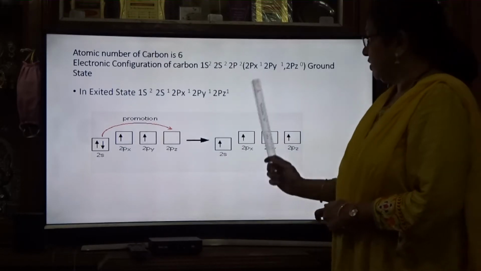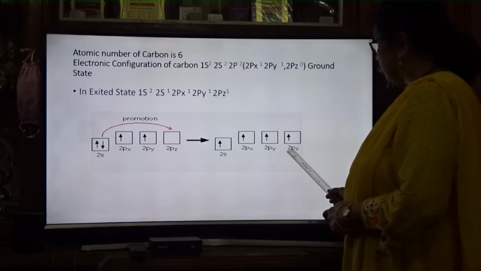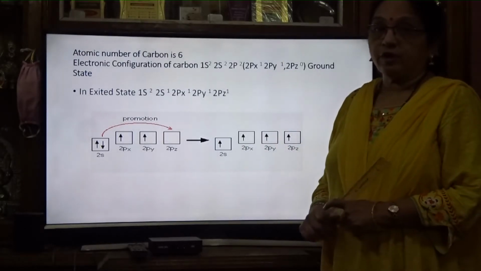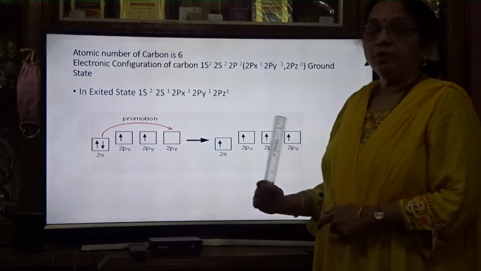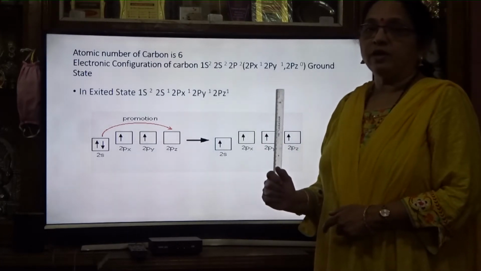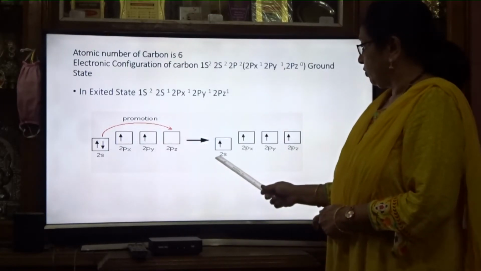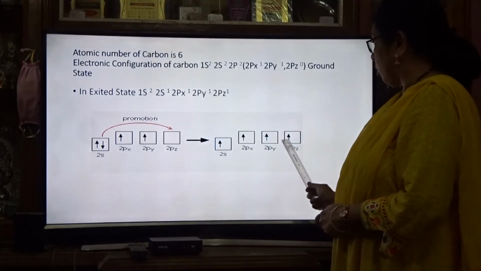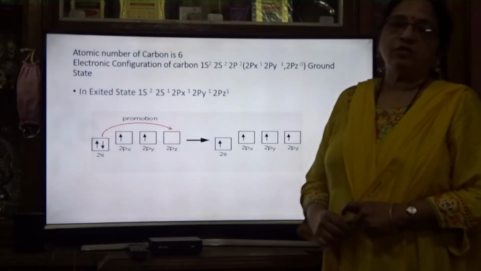We will see. In sp3 hybridization, 1s and 3p orbitals mix up and form 4 hybrid orbitals of equivalent energy. 1s plus 3p are combining to form 4 hybridized orbitals. The 4 are also known as sp3 hybrid orbitals. So what is combining? 1s and 3p: 2px1, 2py1, 2pz1. So how many? 1, 2, 3 and 4. 4 are combining to form 4 hybrid orbitals of equivalent energy.